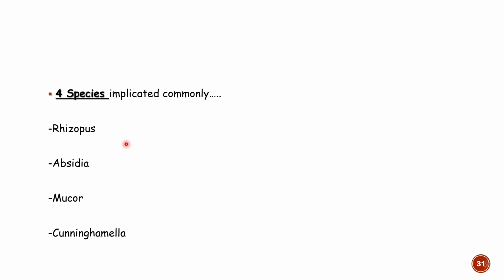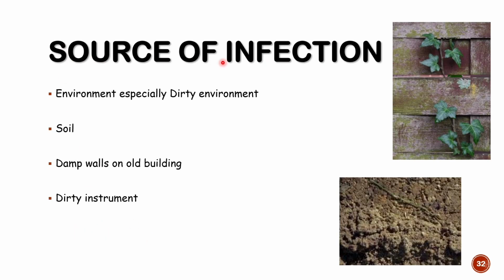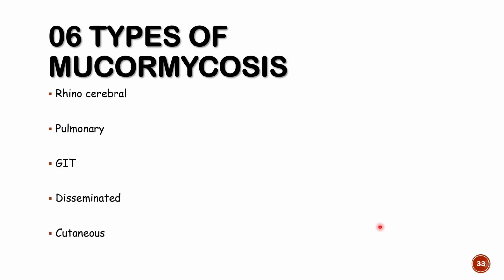The four species of mucormycete commonly implicated in human infection are Rhizopus, Absidia, Mucor, and Cunninghamella. The source of infection is our environment: dirty environment, soil, damp walls, old buildings, dirty instruments. So they grow ubiquitously over the soil, over damp walls, over dirty instruments, over the dirty N95 mask.